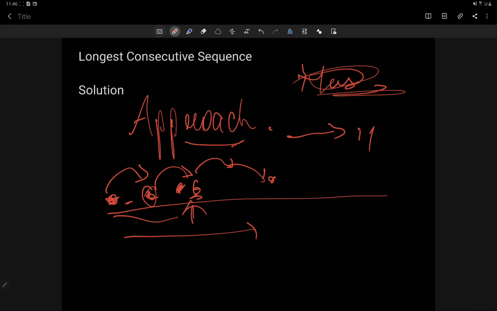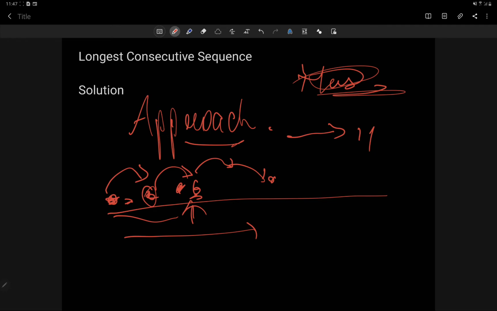One approach is that in the key-value pair we mark each number as visited. We keep integer and boolean as the map's key and value, and we mark it true after we visit it. This will help us avoid repetition cases. When we encounter a number, we first see its value. If it's false, only then do we check for its plus ones, and we mark them true.